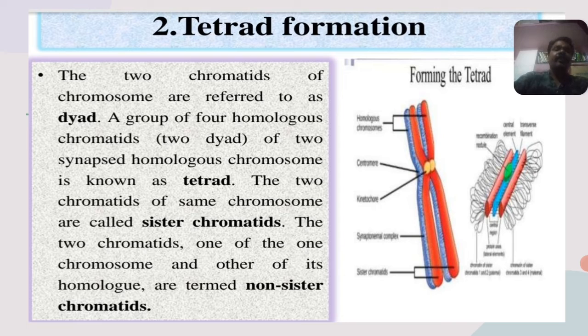These are very easy sentences, so you can understand the tetrad. In it there are sister chromatids and non-sister chromatids. It is very simple: sister chromatids refer to the chromosome that consists of the same kind of chromatids. If the chromosome consists of different colored chromatids, which have undergone crossing over and have brought another segment of chromatid into their chromosome, they are called non-sister chromatids. This is what takes place during crossing over, that is, the tetrad formation.